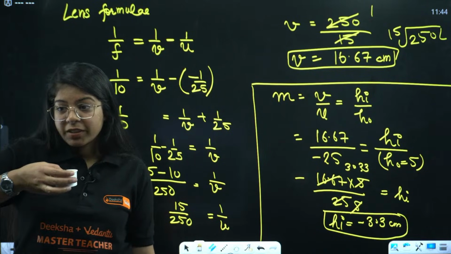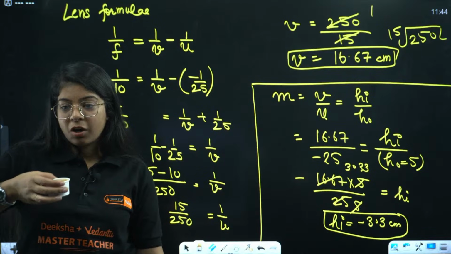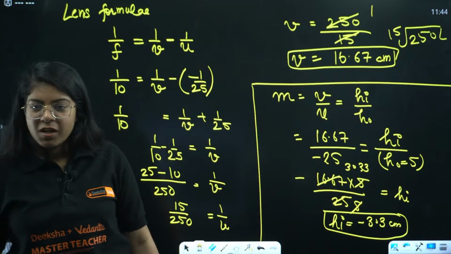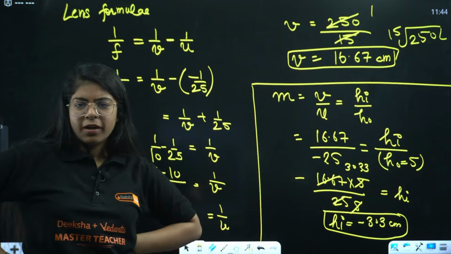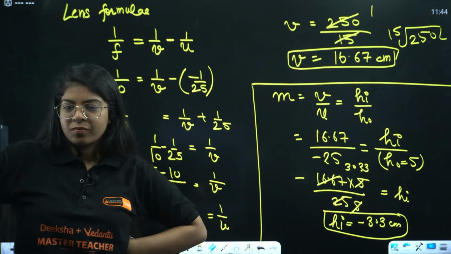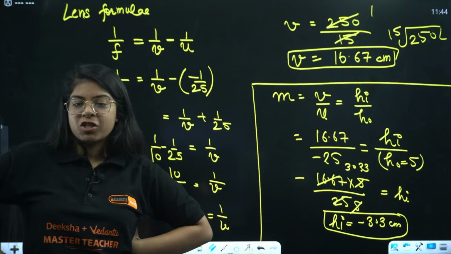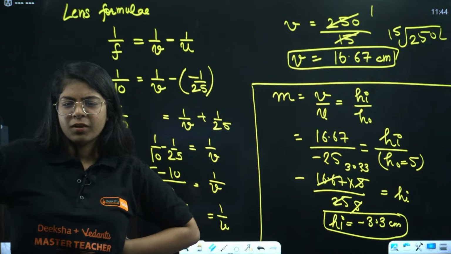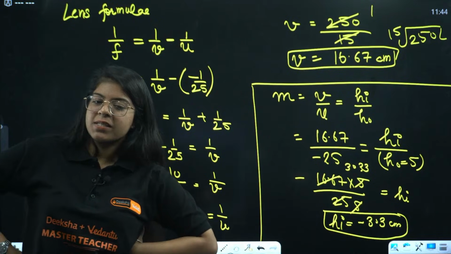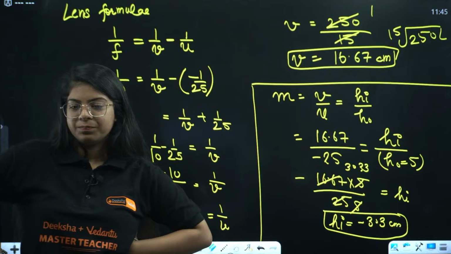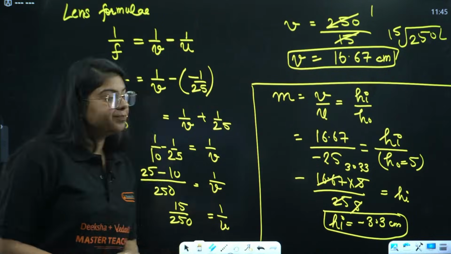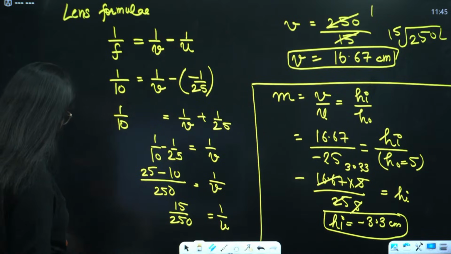Image is real and inverted, but what was the sign of the image? Sharma ji, Ramesh, Kamal Das, how are you? Minus 3.3, yes, Shivani. Yes, minus 3.3. Very good, everyone. Great. Done. So height of image is minus 3.3.